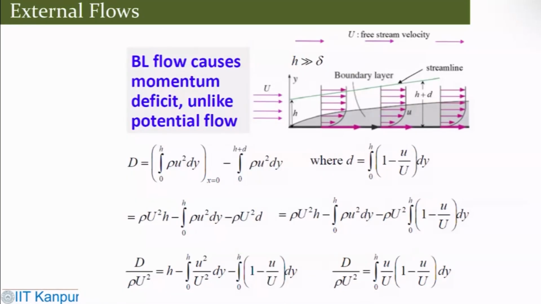Now, continuing with that discussion, if you have this flat plate and the boundary layer profile grows here, then what the boundary layer actually does is cause some momentum deficit, unlike potential flow. So I can find out how much that is.